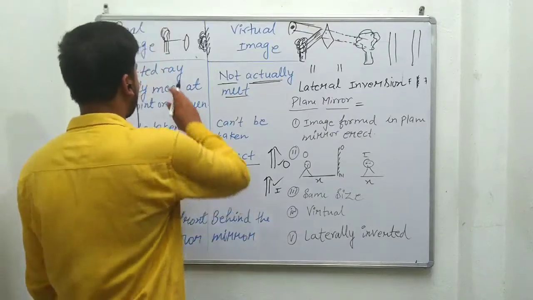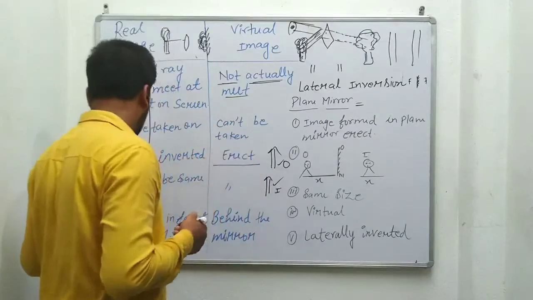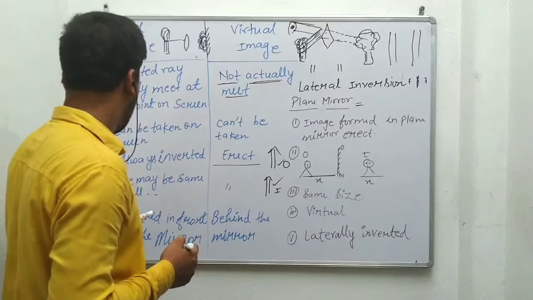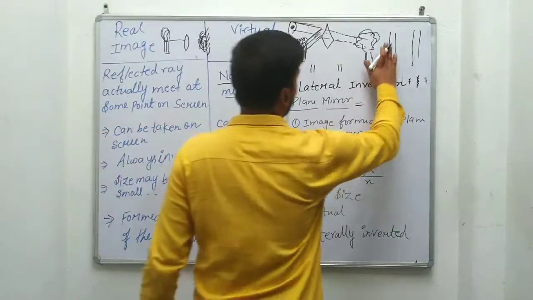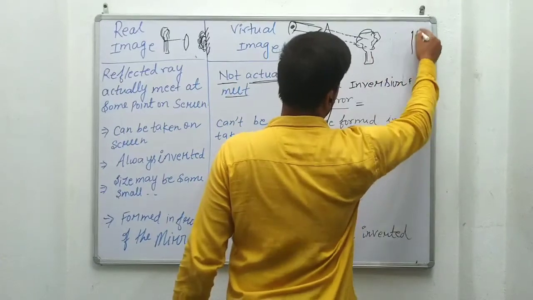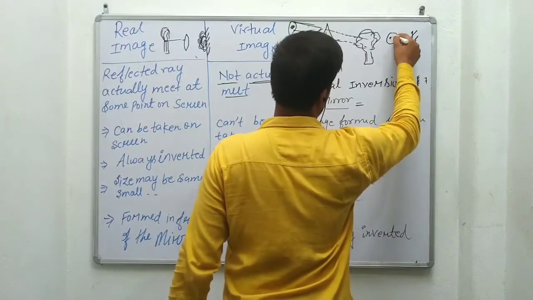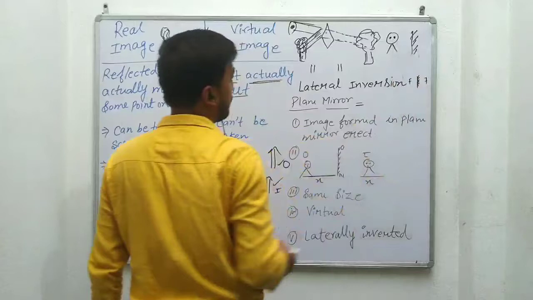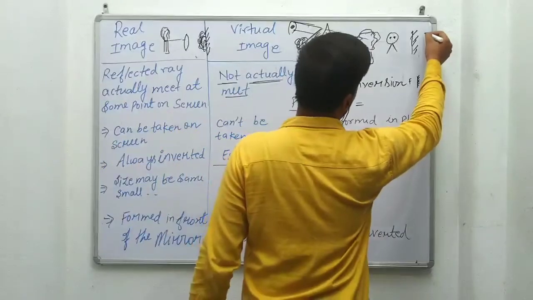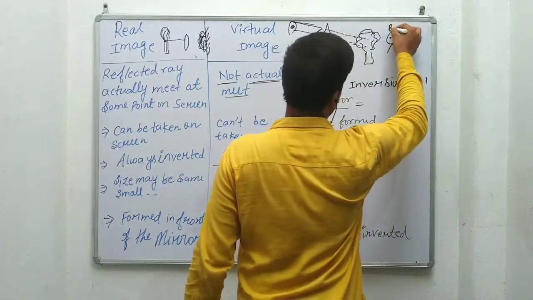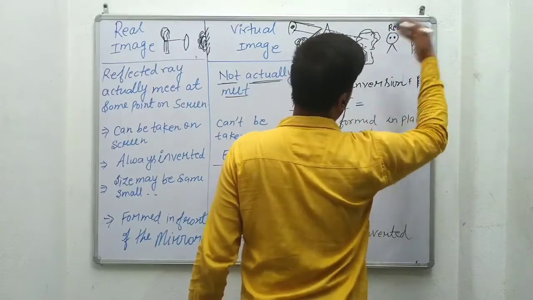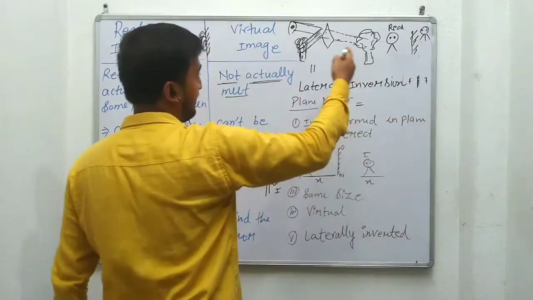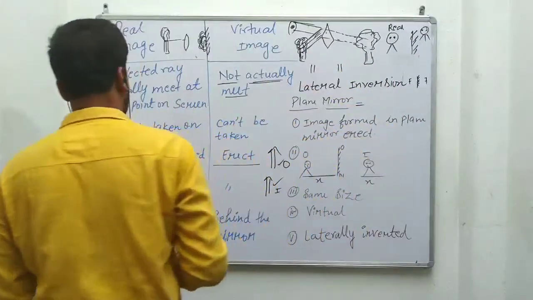Most important, the real image always forms in front of the mirror, and the virtual image always forms behind the mirror. This is the real image and this is the virtual image.